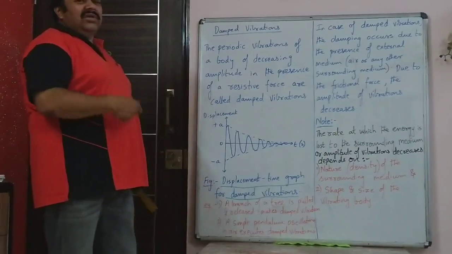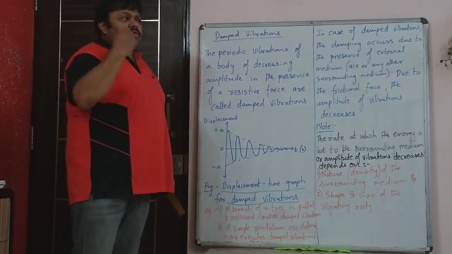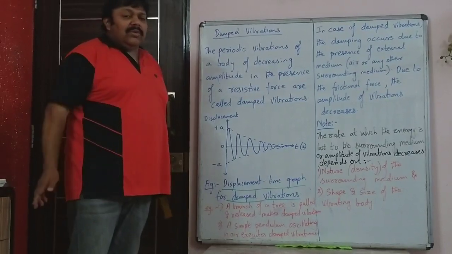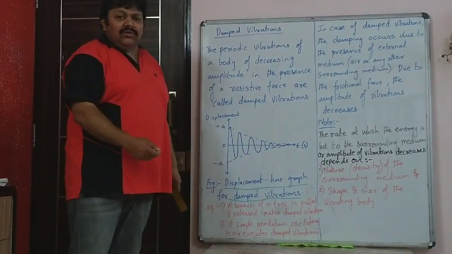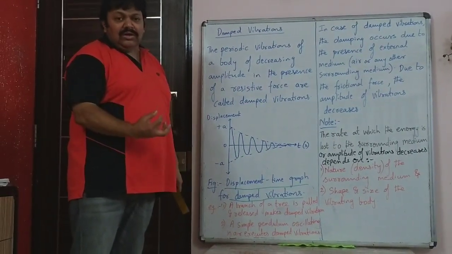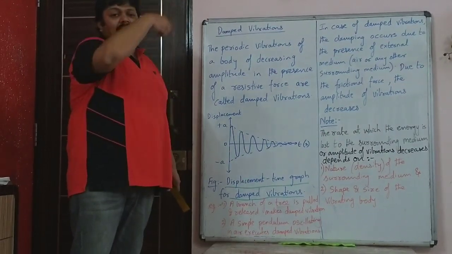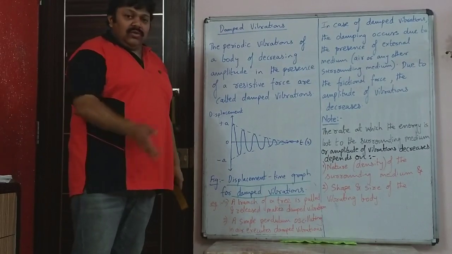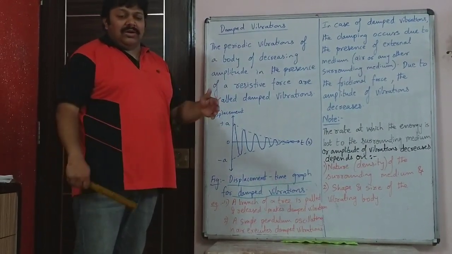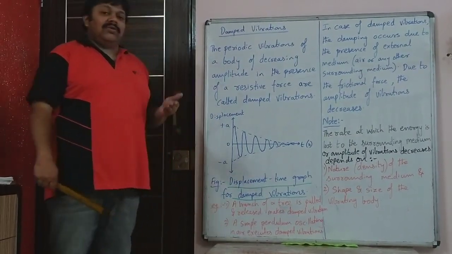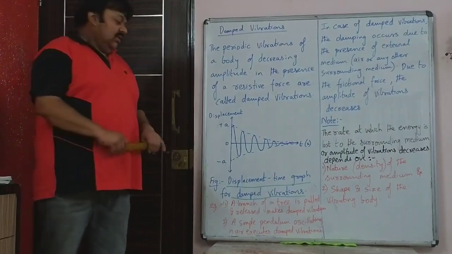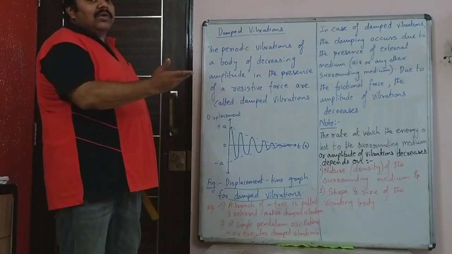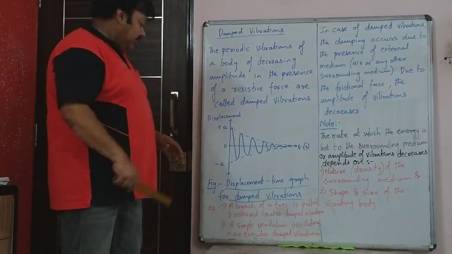Now examples, any vibrations in air. So vibrations of a simple pendulum in air. Simple pendulum means any string on which on the one end you have attached a bob and on top there is a fixed support. If you push it and it starts vibrating, the amplitude of vibrations will go on decreasing. The amplitude of vibration goes on decreasing. Why? Because of the presence of surrounding air.